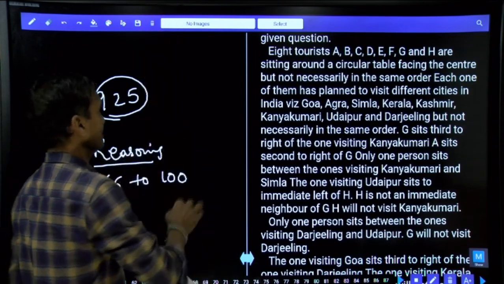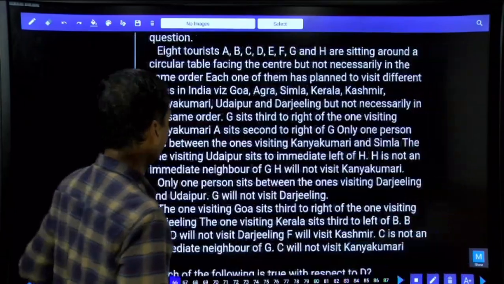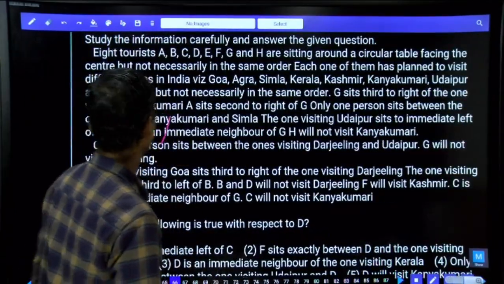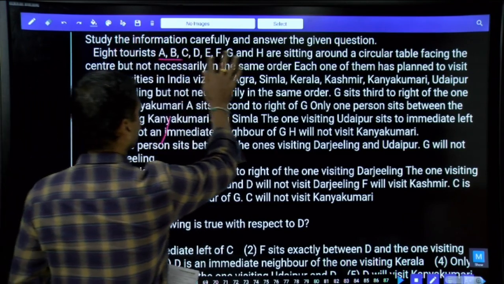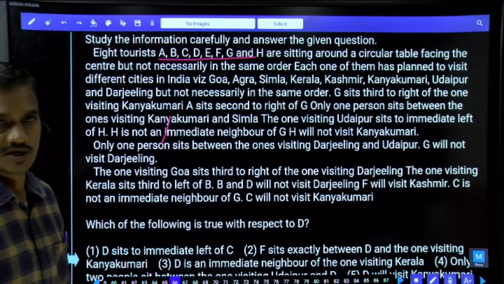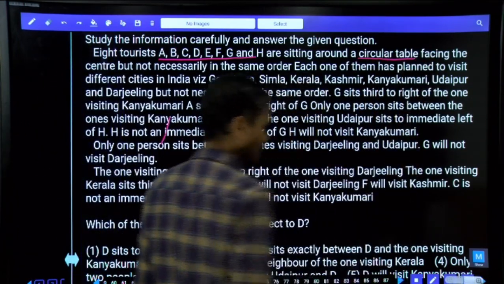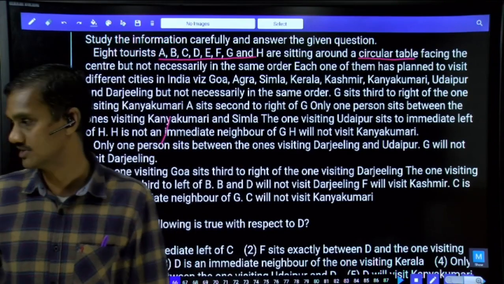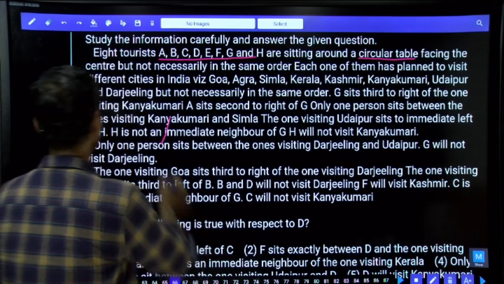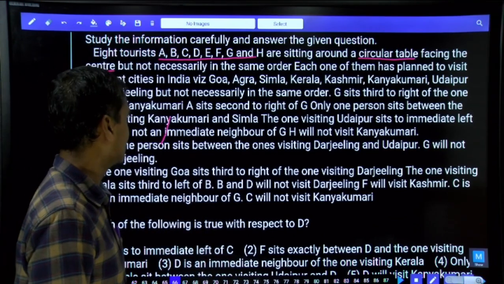Now in this question 66, tell me what is the information we have. Altogether, there are 8 persons. Just to go through the information once: 8 tourists, and who are those? A, B, C, D, E, F, G, and H are the 8 persons seated around a circular table. Now it comes under seating arrangement, and facing the center. The information is clearly specified: these 8 persons are facing towards the center.